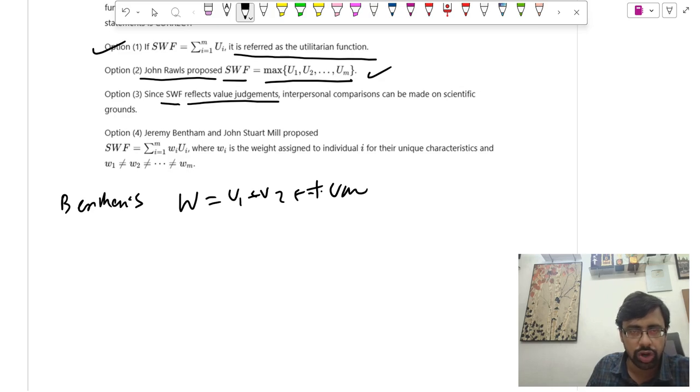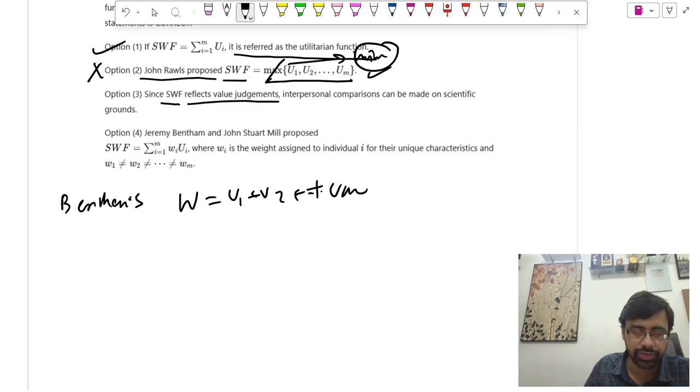Option 2, John Rawls proposes SWF. This is incorrect. Actually, John Rawls proposed that SWF is equal to W of not max, he proposed the minimum. Okay, so he focuses on the maximization of utility of the worst-off individual, not the maximization of total utility. So the statement reverses Rawls, so this is wrong.